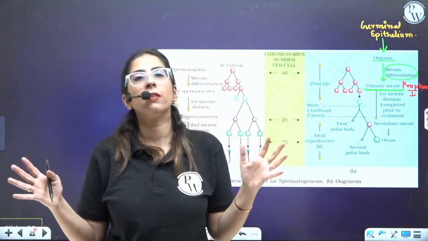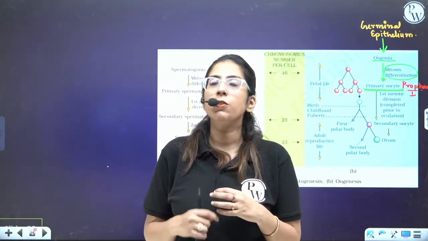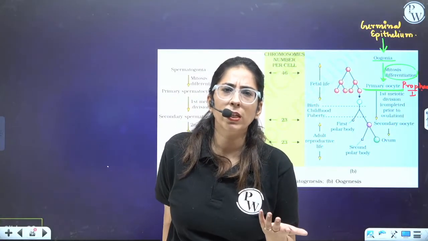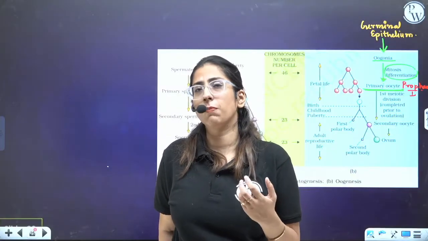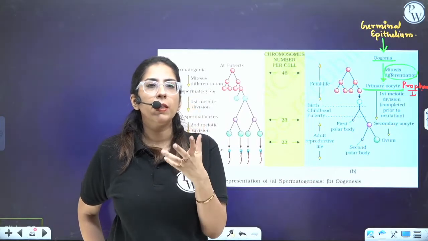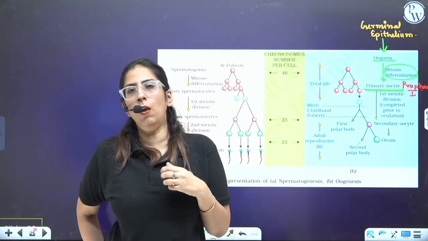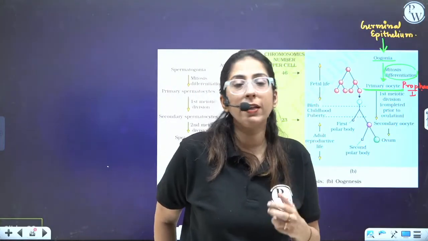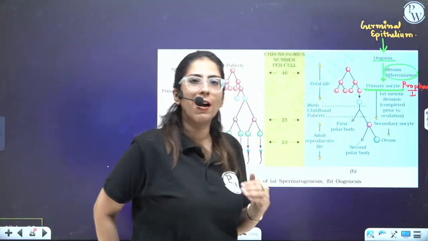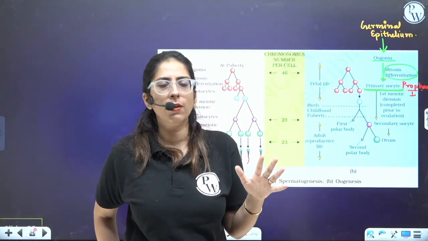Then they remain like this for 14 years, that means till the age of puberty. Normally, puberty occurs at the age of 14. And because of adulteration and so many things today, you won't believe, there are girls who are 9 years old getting menstrual cycle. Let's not go into that topic. So they are halted at the stage of prophase 1, and they remain in that stage for 14 years, till puberty.